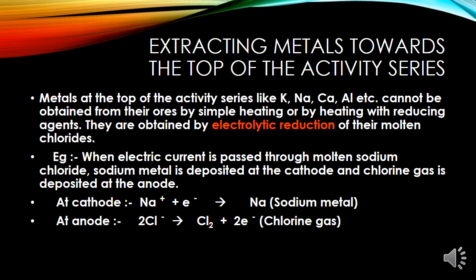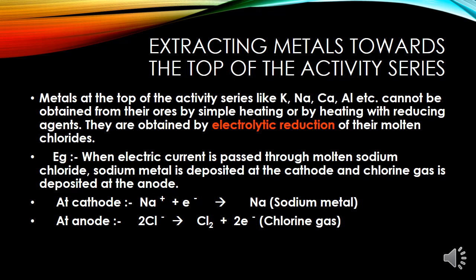Coming to the last, that is extracting metal towards the top of the reactivity series. The metals high up in the reactivity series, as you know, are very reactive. They cannot be obtained from their compounds by heating with carbon. For example, carbon cannot reduce the oxides of sodium, magnesium, calcium, aluminum to their respective metals. Now, can you explain why? This is very important because these metals have more affinity for oxygen than carbon, and these metals can be only obtained by electrolytic reduction.